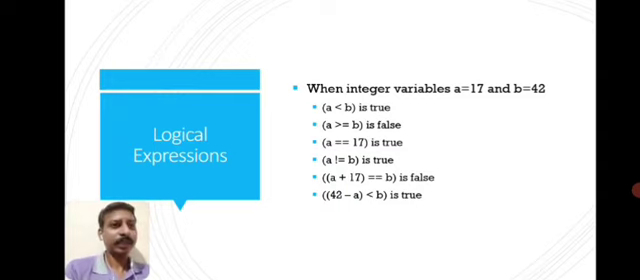In this example, we are using variables. That means we are assigning values to variables. Suppose A is 17 and B is 42. So we can use variables also for logical expressions. A less than B, that means 17 less than 42 is true. Same example we have seen in the previous slide. I have assigned the values to variables. So A greater than B, it is false. 17 is not greater than 42. So these are quite simple examples. So we are moving to the next slide.